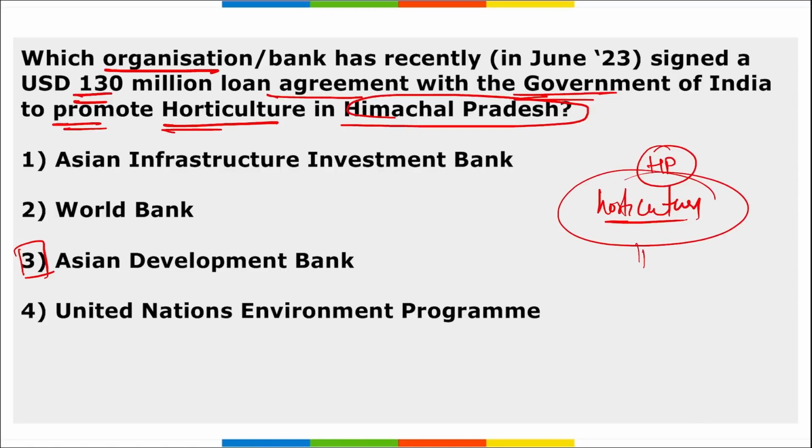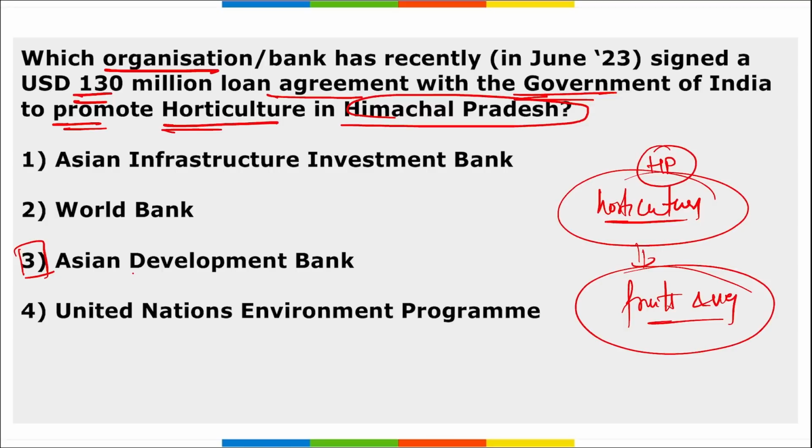Horticulture is the production of fruits and vegetables. So it is your Asian Development Bank that granted a $130 million loan to Himachal Pradesh.